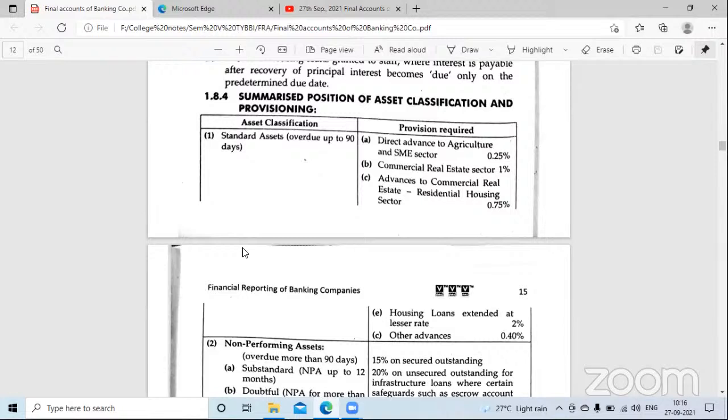Then what? Then banking company, they keep provision, they keep showing that particular risk which is attached to that particular investment, to that particular loan, to that particular asset in their books of accounts every year.